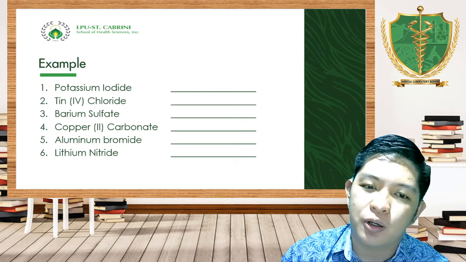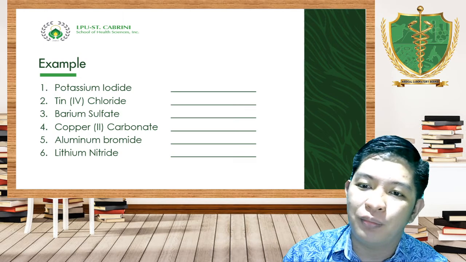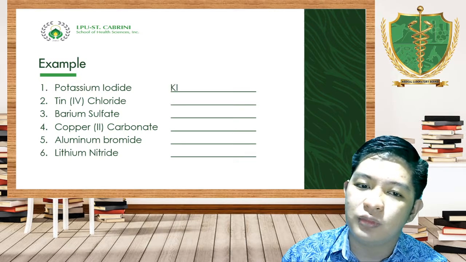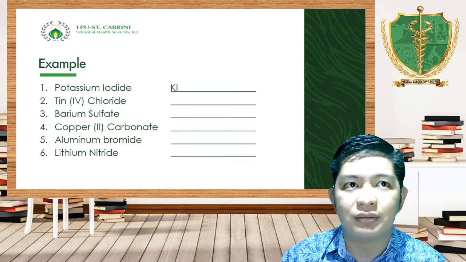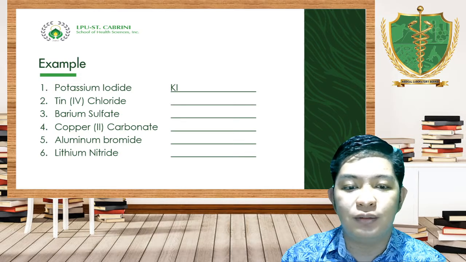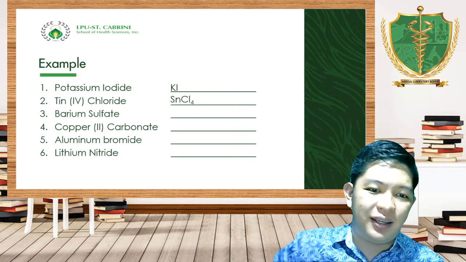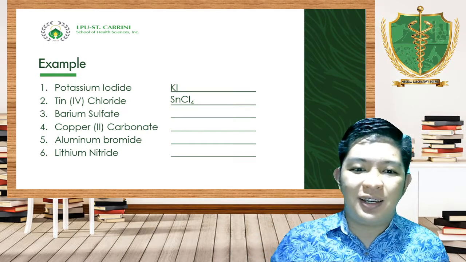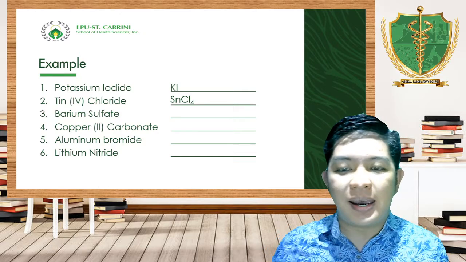Example, potassium iodide, IDE. Ibig sabihin, this is an example of an element. Potassium, K, positive. Iodide, I, negative. Crisscross, KI. Tin(IV) chloride. Binigyan ka na ng idea, 4. Mayroon daw siyang 4 plus na charge. And chloride, negative 1, crisscross, SnCl4.